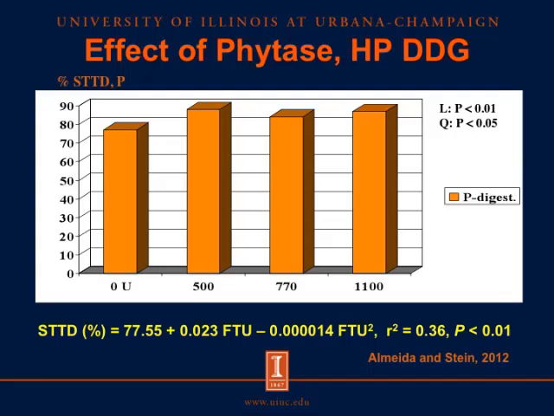When we did the same thing for high protein DDG, we did get a significant increase in digestibility. It was, however, a relatively small increase when we added phytase to the diets. The model was significant, however, the R square here is only 0.36, so it's not a very strong prediction. So what we can see here is that there's very little effect of phytase on the digestibility of phosphorus in high protein DDG, as we also saw in the previous experiment.